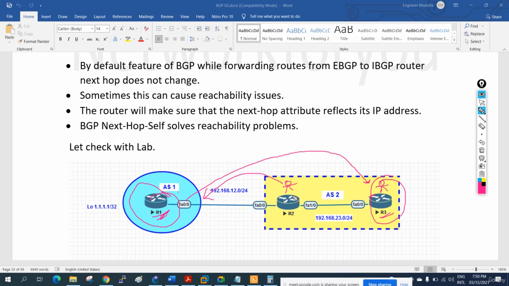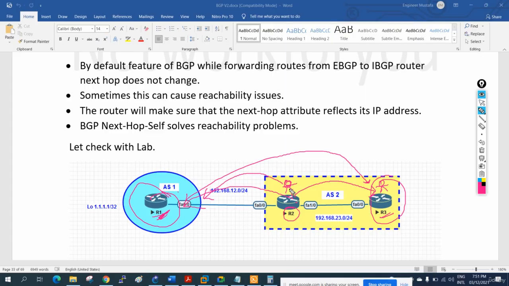So this is the nature of BGP. So what we need to tell R2, whenever you are giving any loan to your friend, don't tell him that you are borrowing from here and giving to him. Just say I am giving this one. When you want to return, take that and give it to the guy from whom you borrowed. This is the example just for understanding purposes. So this way you can easily remember.